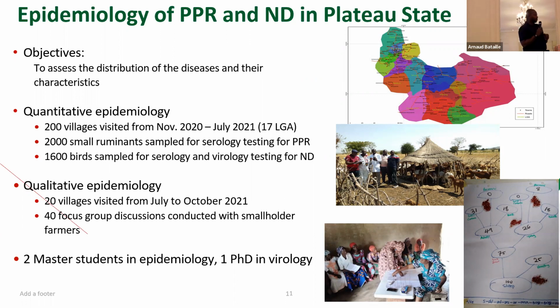So for the quantitative epidemiology, we have 200 villages visited, 2,000 small ruminants sampled for serology testing, 1,600 bird samples for serology and virus for the ND, while for the qualitative epidemiology, we have 20 villages visited with 40 focus group discussions conducted with smallholder farmers.